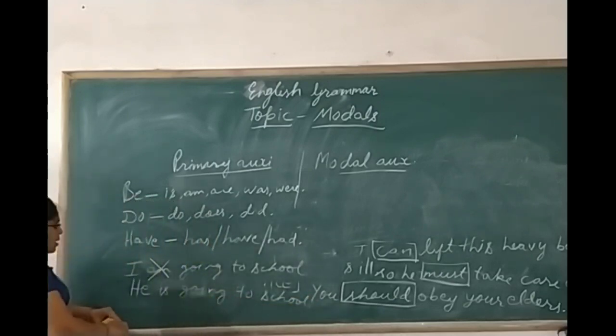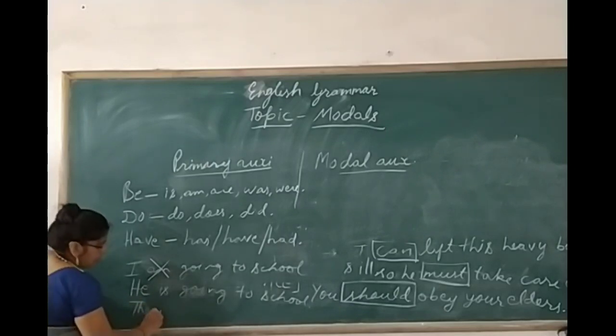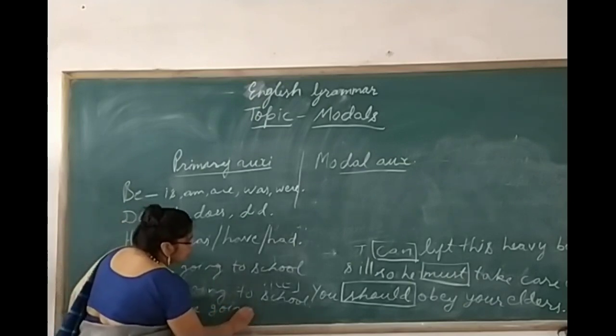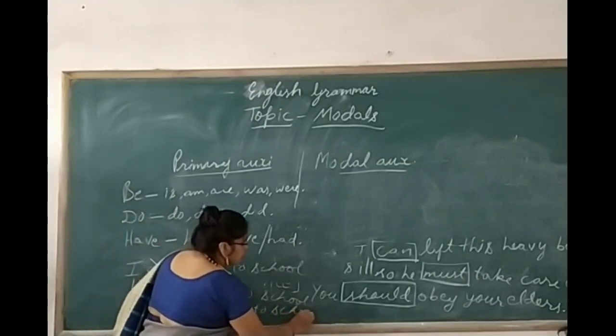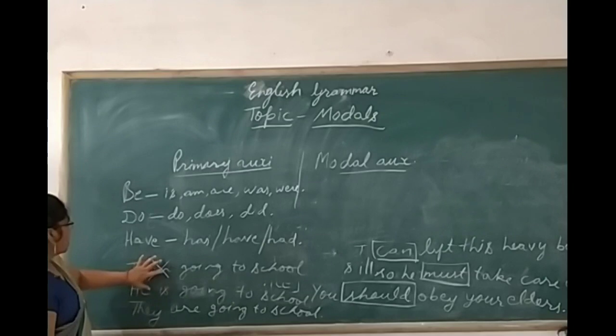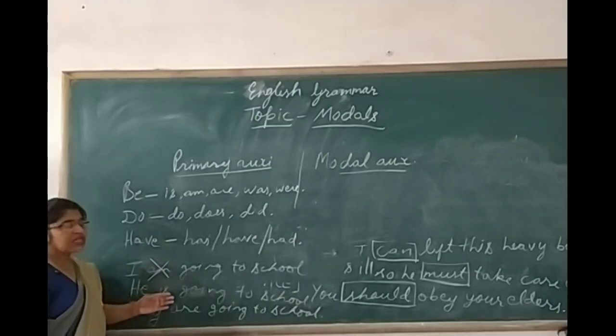Here, according to the subject, the verb changes its form. Subject may be a noun or pronoun. If I take plural, they are going to school. Is, am, are: according to the subject, these verbs keep on changing.